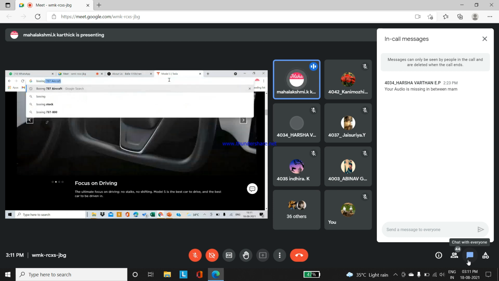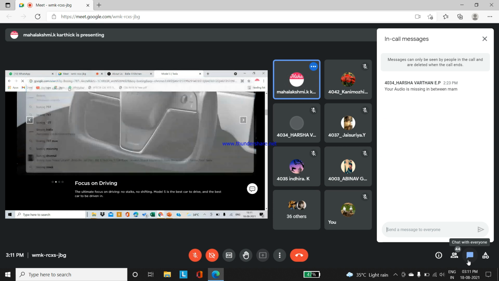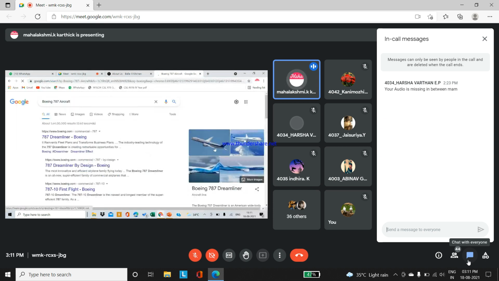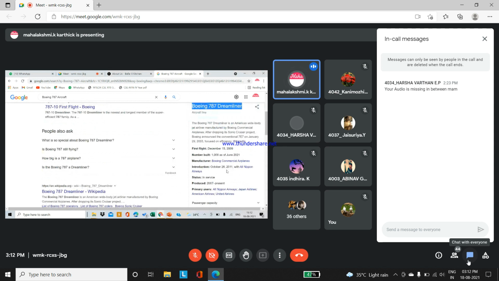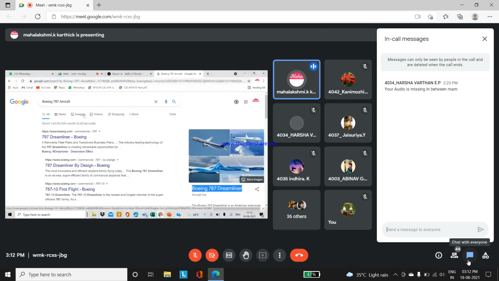Okay, ma'am. What is special in the Boeing aircraft? You can find the wings here. It's a separate innovation aircraft. The Boeing 787 Dreamliner is an American wide-body jet airliner manufactured by Boeing Commercial Airplanes. After dropping its Sonic Cruiser project, Boeing announced the conventional 7E7 in January. So the invention started at that time. You have to understand the difference from other aircraft. If you see the image itself, the wing flow will be different.